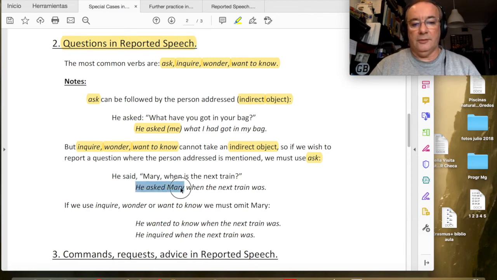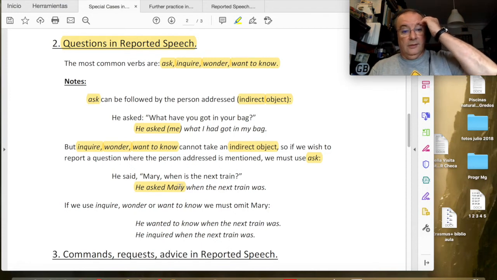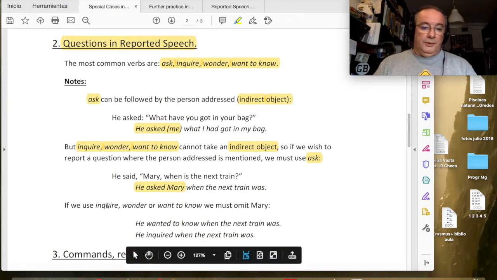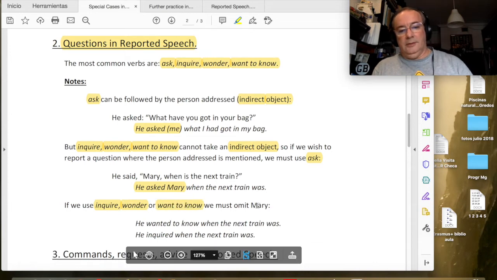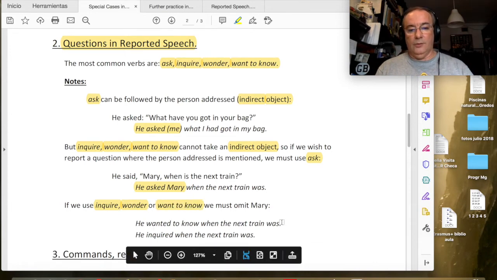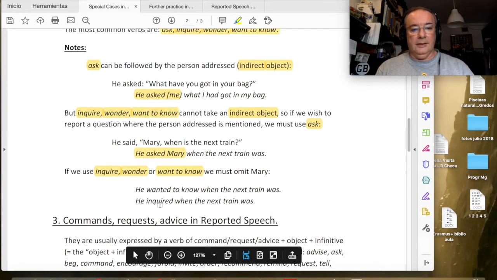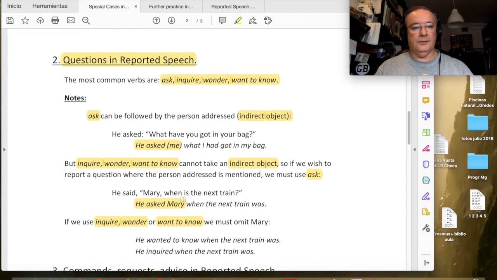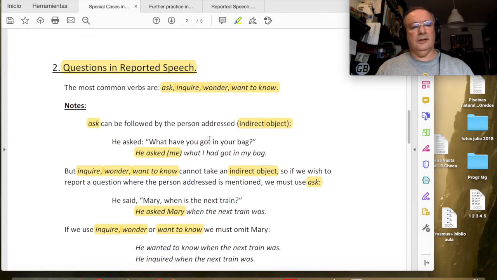He asked Mary when the next train was. Okay, because Mary is important in the message, then we need to use ask in this case. Okay, so if we use inquire, wonder, or want to know, then we must omit Mary. Okay, he wanted to know when the next train was. It's possible, correct. He inquired when the next train was. Okay, and wonder means preguntarse. He wondered when the next train was. That would be another possible transformation. Okay, so this is enough about questions.